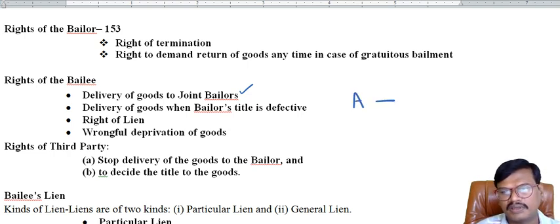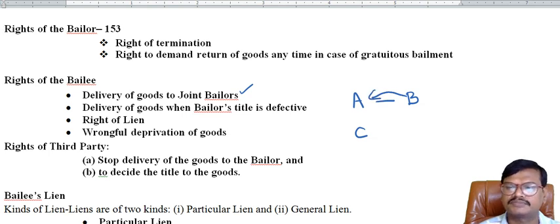Means A delivered his car to B, but in fact that car was owned by C. Now B may deliver the car to A once the purpose is completed, and he is not liable since he doesn't have any idea that the car is owned by C.